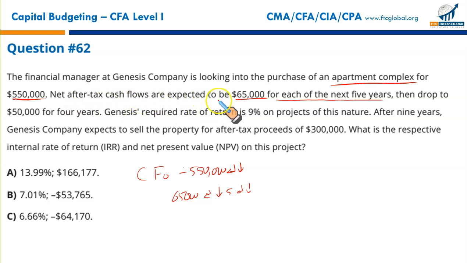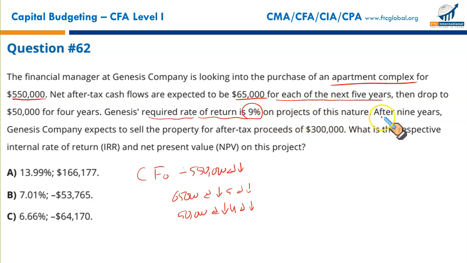Net after-tax cash flows are expected to be $65,000 for each of the next 5 years, then drop to $50,000 for the next 4 years. $50,000, enter, down arrow key, 4, enter, down arrow key. Okay, now some adjustments. Genesis required rate of return is 8%. That's the rate we'll use for discounting.